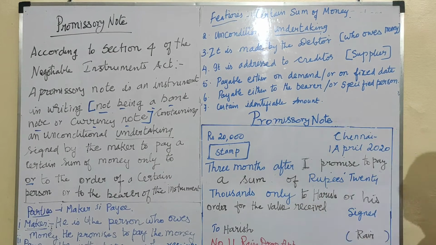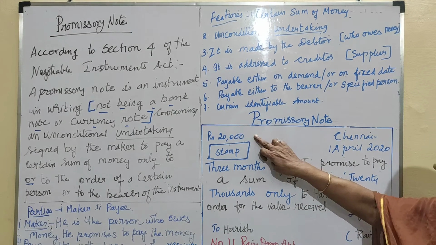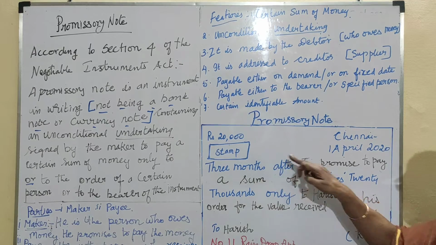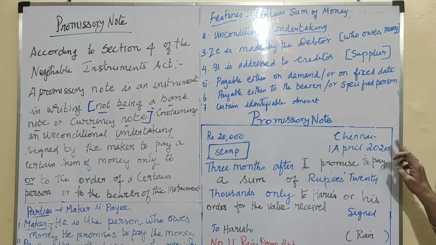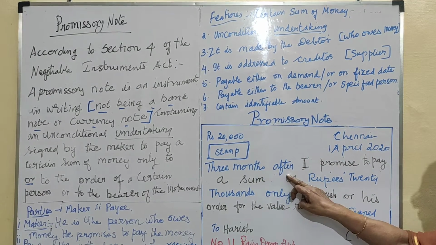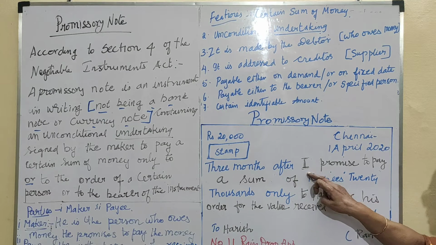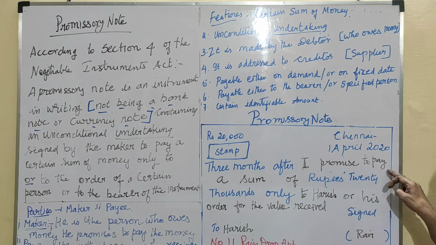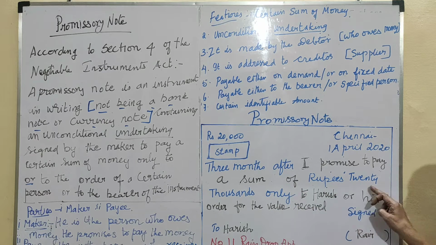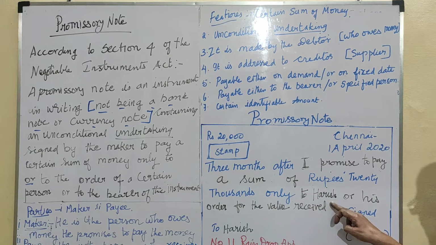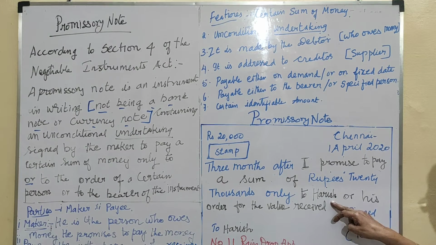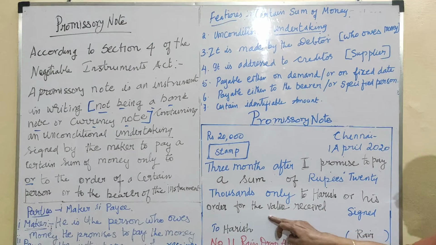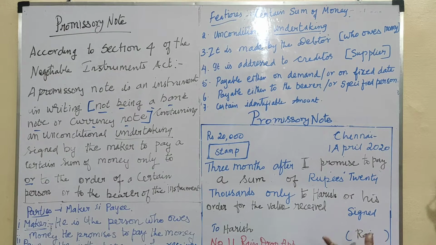Now the specimen of a promissory note: rupees 20,000, same as the previous one, with a stamp. Chennai, 1st April 2020, the date is the same. Three months after, I promise. Here the customer is Ravi. I promise to pay a sum of rupees 20,000 only to Harish, the seller, or his order, for the value of goods received.